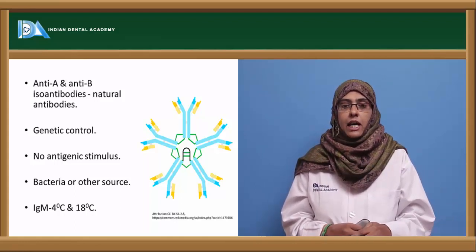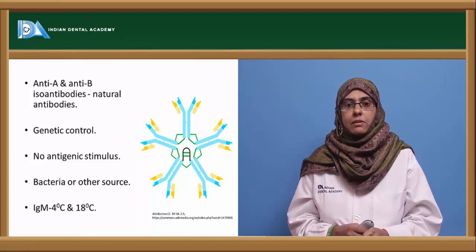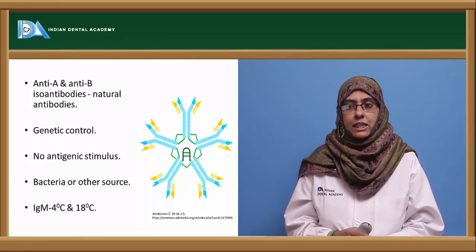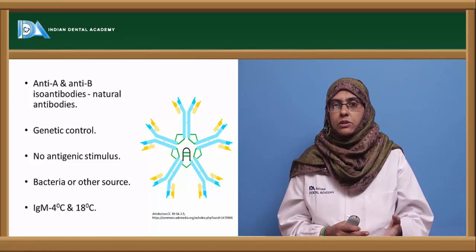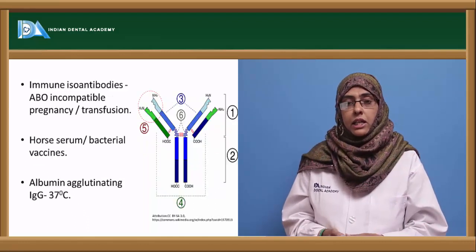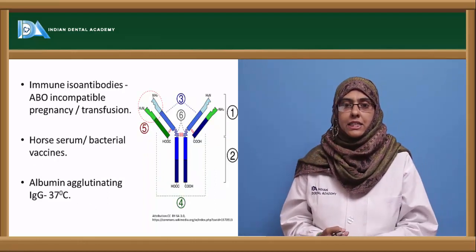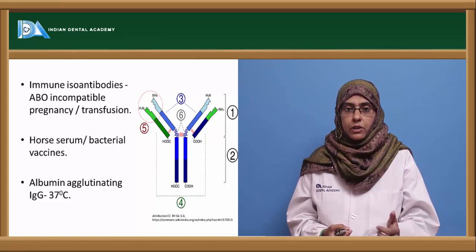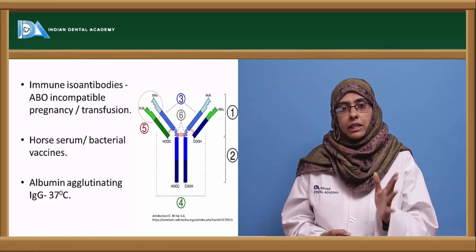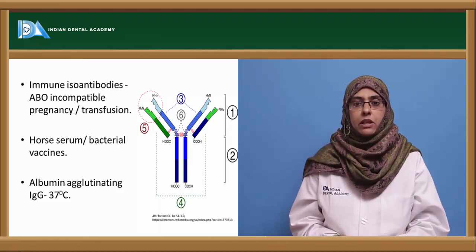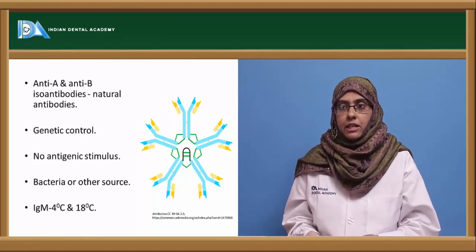And usually the antibodies that are present are of IgM type. So it is the IgM type that can agglutinate at only 4 degrees centigrade and 18 degrees centigrade. At 37 degrees centigrade, these isoantibodies do not agglutinate, and usually the antibodies that are generated against the environmental factors are the IgG types, and these IgG types are produced due to incompatible transfusion, and these IgG antibodies are more chronic when compared to the IgM antibodies, which are not usually involved in incompatible transfusions.